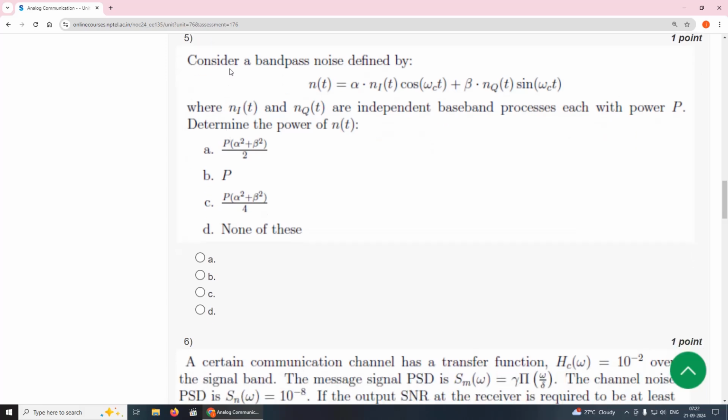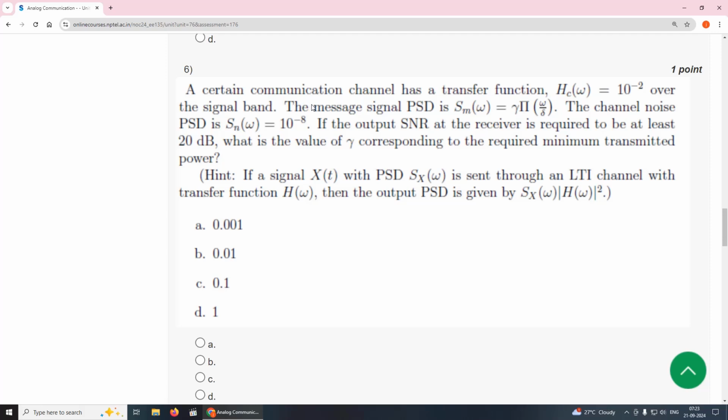Okay. Next, consider fifth question. Consider a bandpass noise defined by alpha n_I(t) cos omega_c t, beta n_Q(t) sin omega_c t, and they have given n_I(t) and n_Q(t) are independent baseband processes, each with the power P. Determine the power of n(t). So the answer for this is option C. Option C. P into alpha square plus beta square by 4.